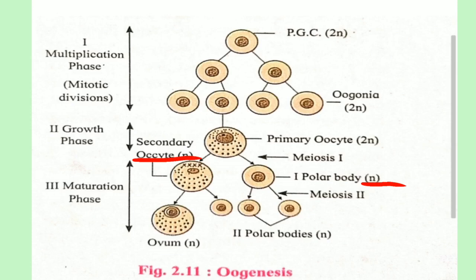So the nucleus is equally divided into two daughter cells, but the cytoplasm is unequally divided, therefore the sizes of these two daughter cells are different. Then again this secondary oocyte undergoes meiosis second. See here, meiosis first and meiosis second are the two subphases of meiosis. Here the secondary oocyte undergoes meiosis second. When does the secondary oocyte undergo meiosis second?